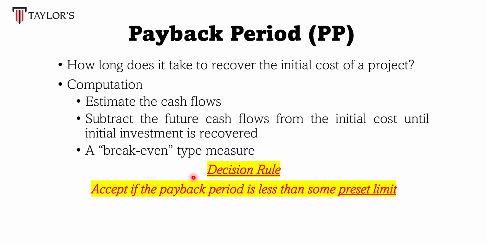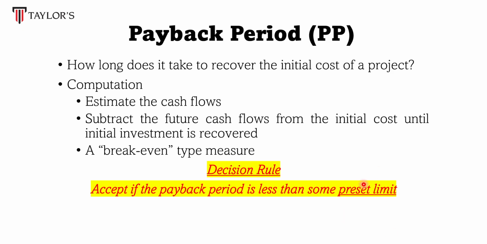Next, in terms of decision rule, you will proceed with the project if the payback period is less than some preset limit. Companies already have their own standard payback period, so you have to compare with the company standard limit.